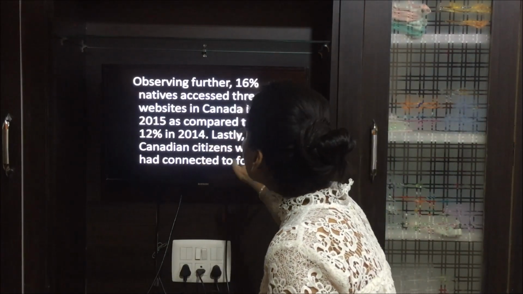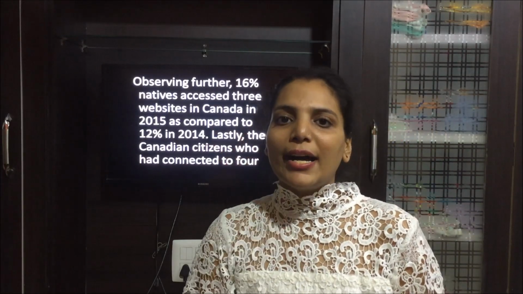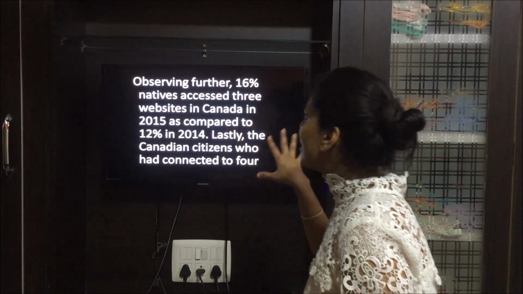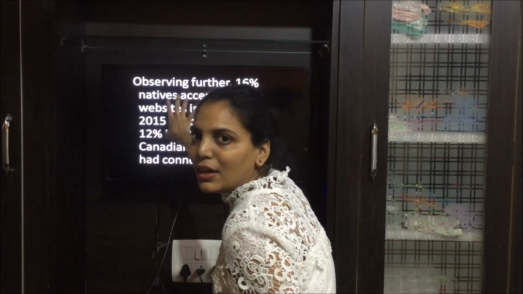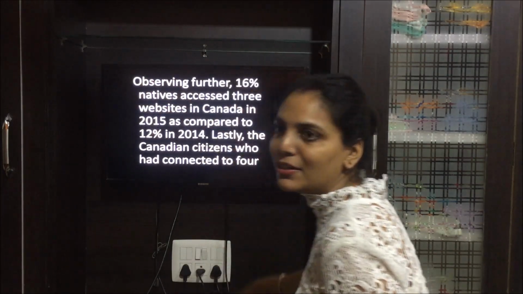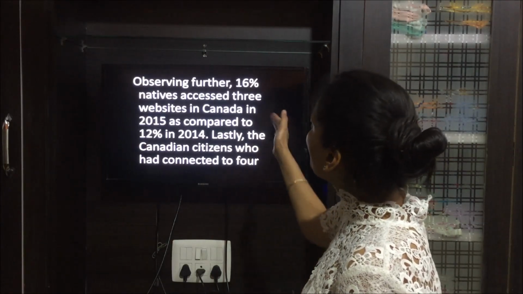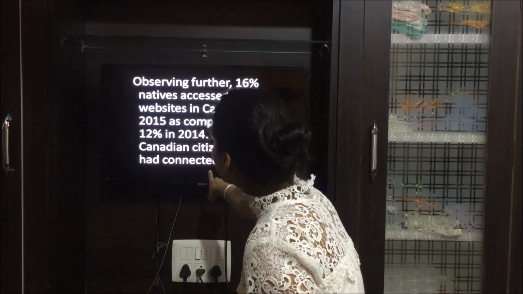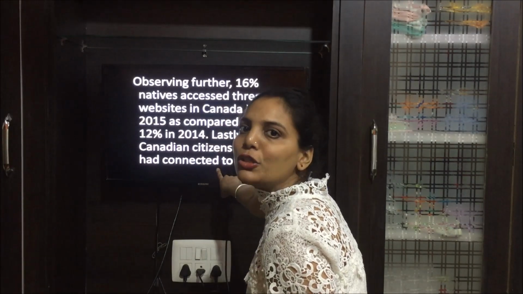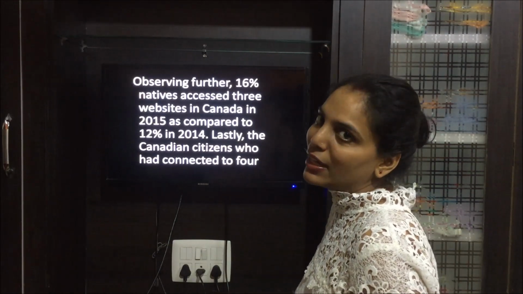The Canadian citizens who had connected to 4 sites, means they are telling about 4 sites now. See, I have written the word citizens now. Natives also means the people, residents, citizens, natives, inhabitants and residents. They are synonyms to each other, right? So who had connected? Now for accessed I have used another word, connected. These are synonyms to used, for website access, for internet access.